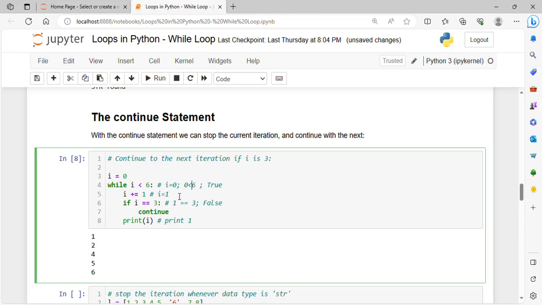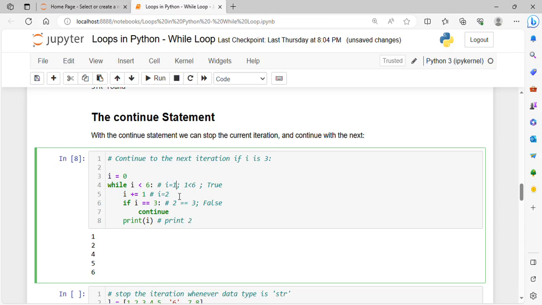Then for the next iteration, I is 1, 1 less than 6, which is true. Increment I, that means I becomes 2. 2 equals 3, which is again false, so it will not go to continue, it will directly print 2.